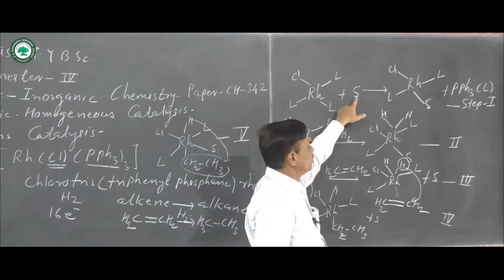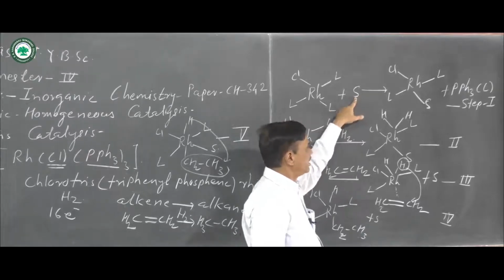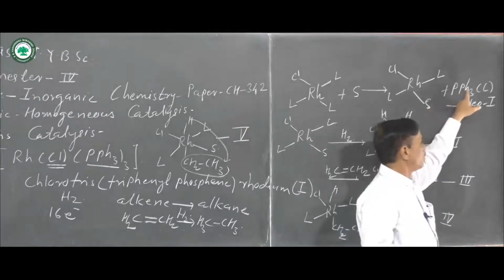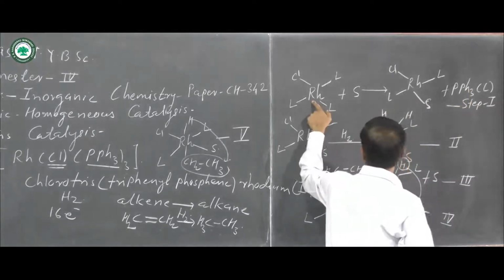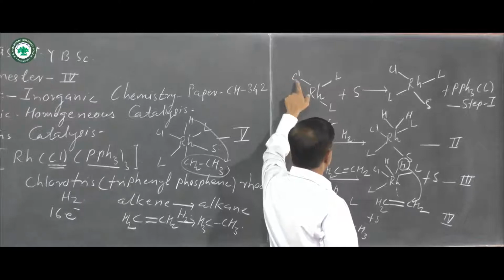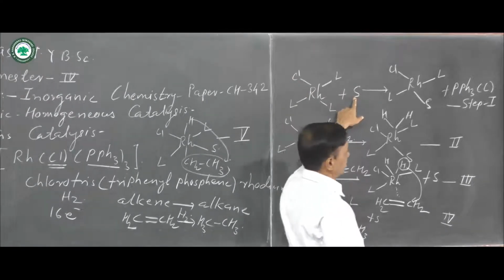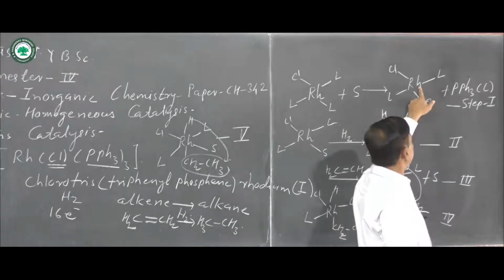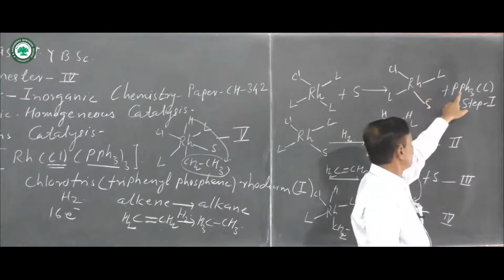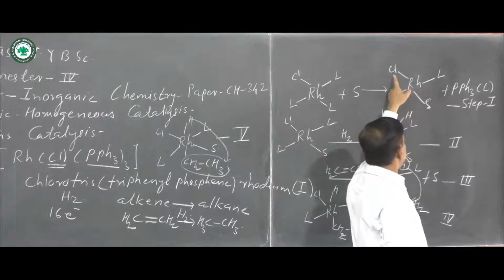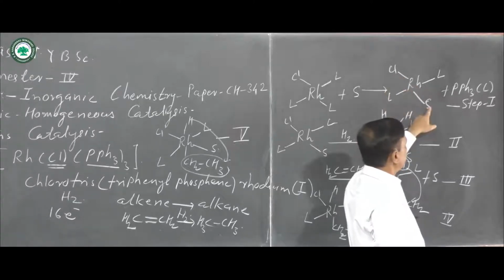In the first step, the solvated molecule is added and there is a replacement of one triphenylphosphine, and there is a formation of RhL2ClS, two ligands of PPh3, one ligand of chloride and one solvated molecule.